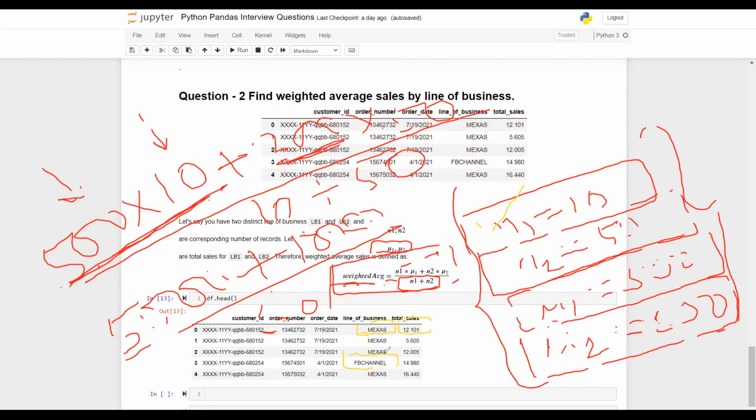Right now we just have 4 distinct channels, so maybe 4 into 2, 8 variables you can create and store. But is that practical? What if you have 1,000 channels, lines of business basically? In that case, are you going to create 2,000 variables, store them, then go ahead and write this formula, substitute and do it? Not at all. Nobody would like to do that, given the better or simplified approach pandas suggests for you, and specifically DataFrame.